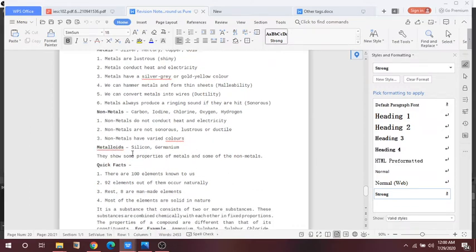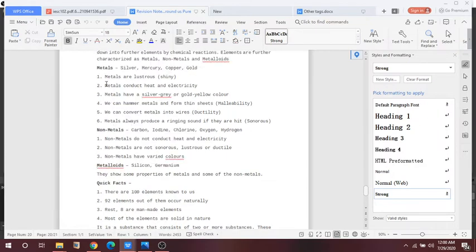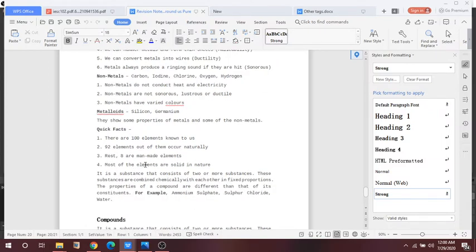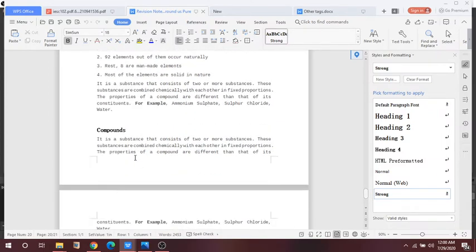Non-metals have varied colors. They have different colors in appearance. And metalloids are what? The elements containing the properties of metals and non-metals are called metalloids. They show some properties of metal and some properties of non-metal. So these are the examples I have given.